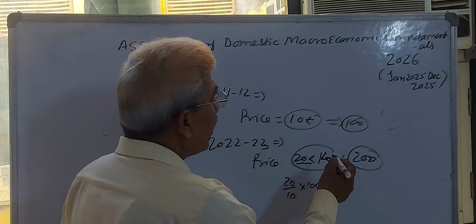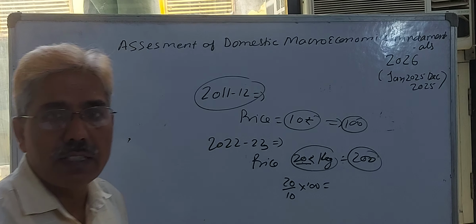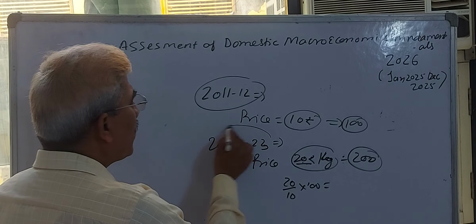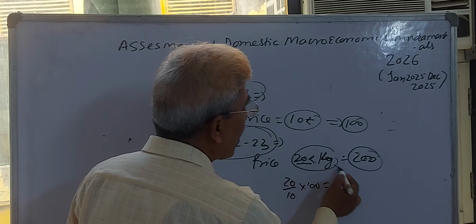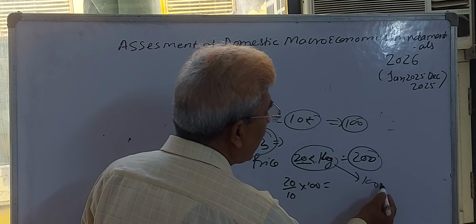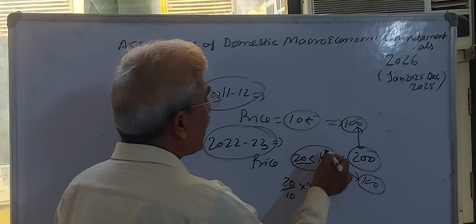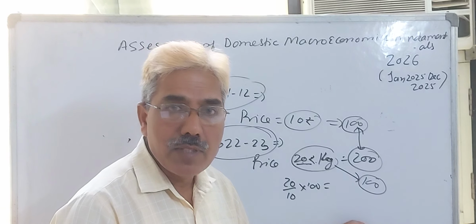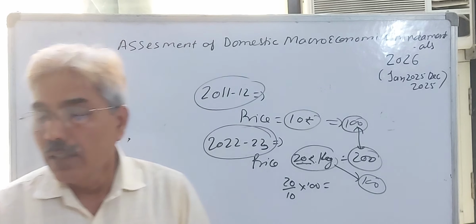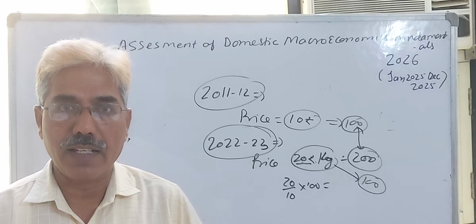But now the government changed the base year from 2011-12 to 2022-23, which means now the 20 rupees per kg potato index will be 100. It means the inflation which arose between this period, say 100% inflation increase, became zero. This is known as base effect or base year effect.